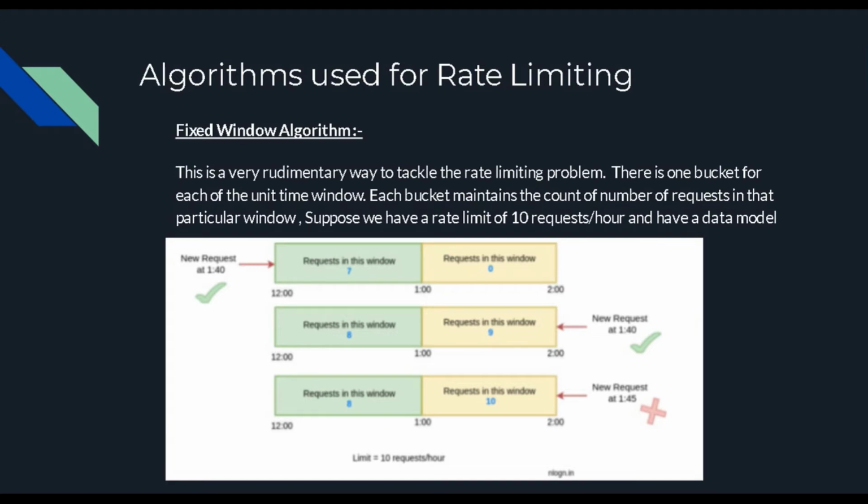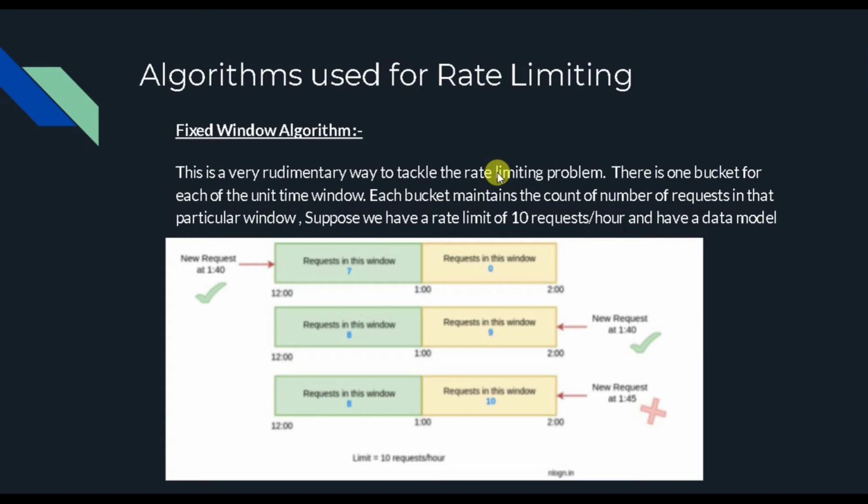If the counter crosses a certain threshold which we have decided, then we do not allow that request. Maybe you can go for a hash map, or you can go for Redis, because Redis is an in-memory cache, so that may be the fastest, I would suggest. This is a very rudimentary way of tackling the rate limiting problem.